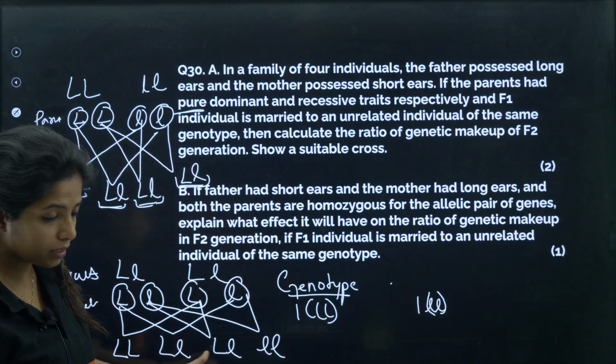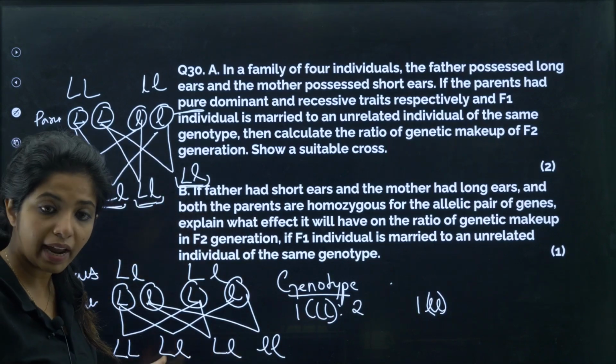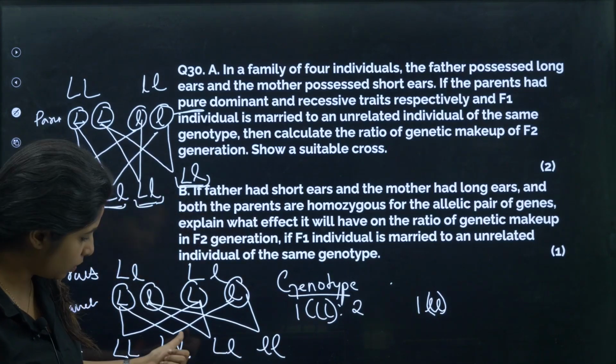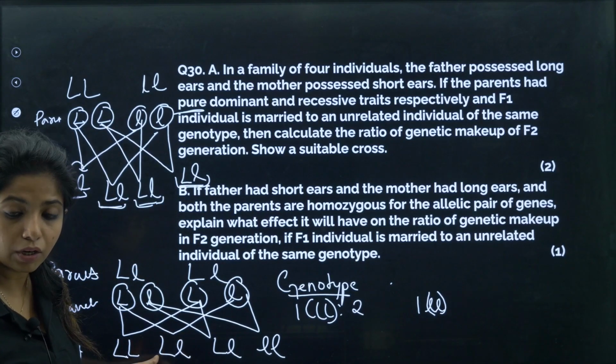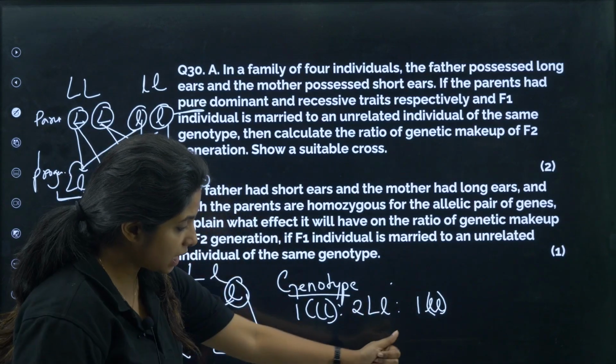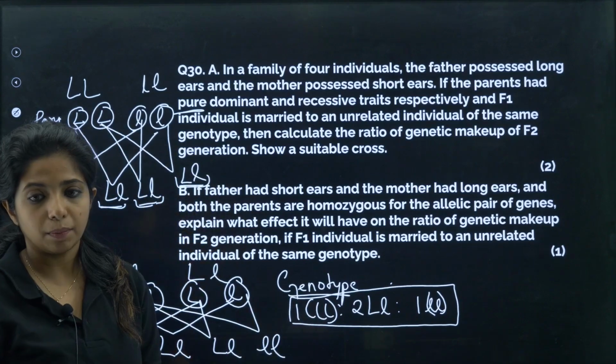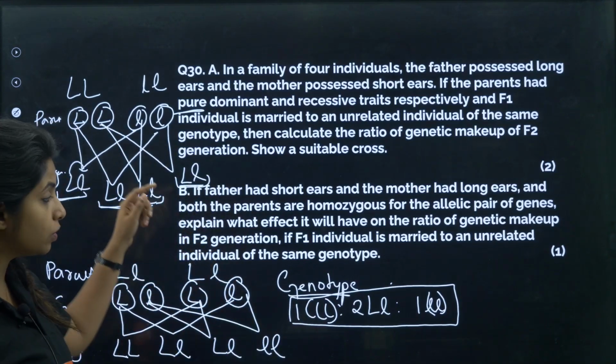Now what about the other things? Two of them are heterozygous. They are not pure. There is one allele, and one more allele. There are two different types of alleles. So I'll say it is like this. This is the genetic makeup, my dear children. This will be the genetic makeup of the F2 generation. You have to show the cross.